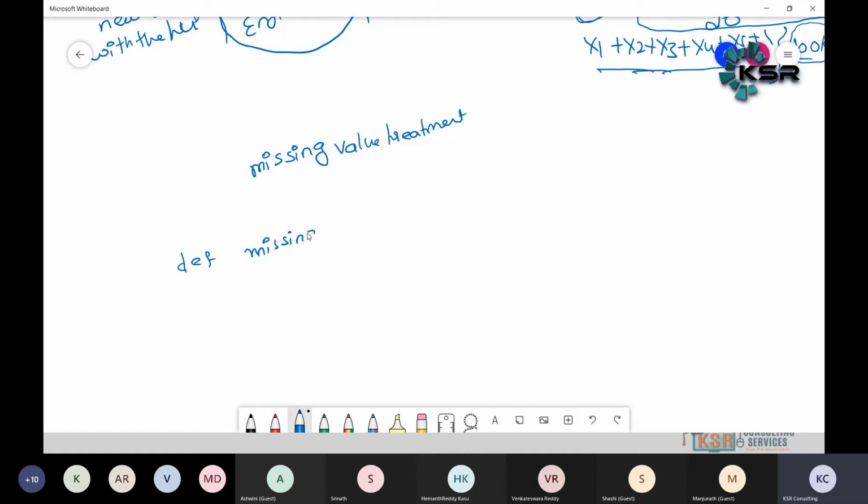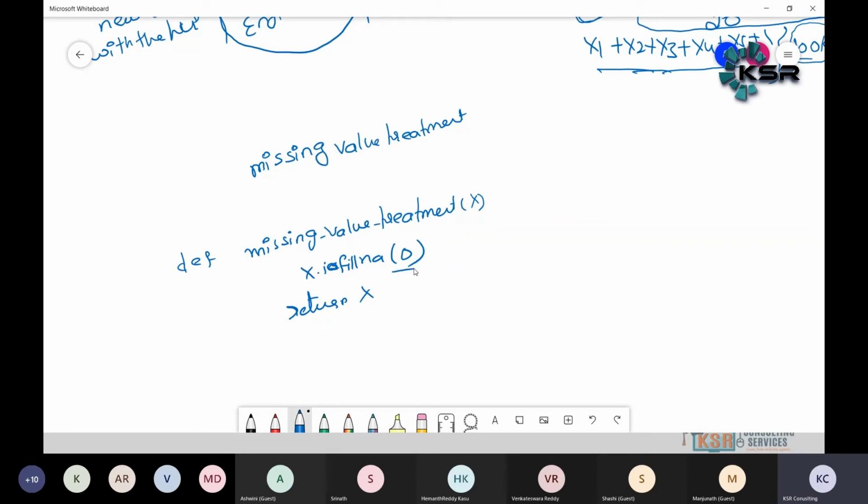I'm just giving this example, missing value treatment. I'm passing the parameter x dot fillna with 0, and return x. So wherever we have a missing value, we will fill it with 0.